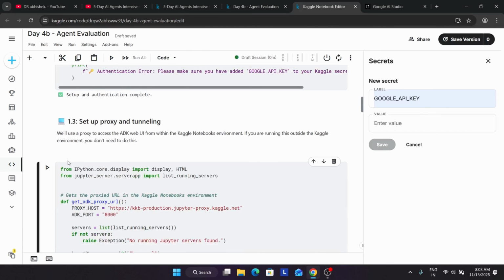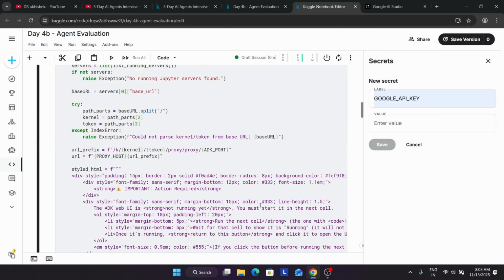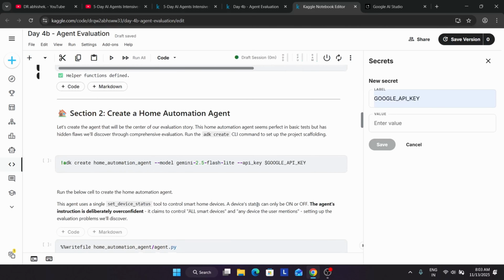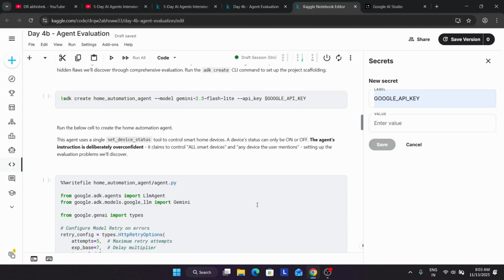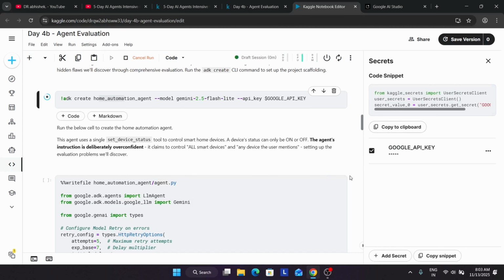Now we have to set up the proxy and tunneling, which will help to access the web UI of the ADK. Here you can see the helper functions are defined. If you don't know about helper functions, you can always refer to module 1. Now let's create the home automation agent. Let me close it and make sure this checkbox is enabled before you start anything.